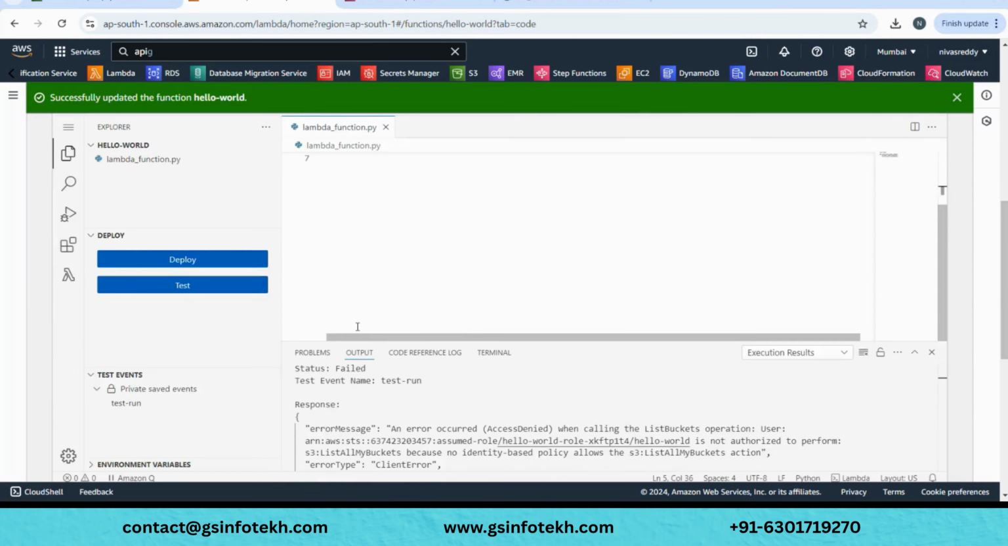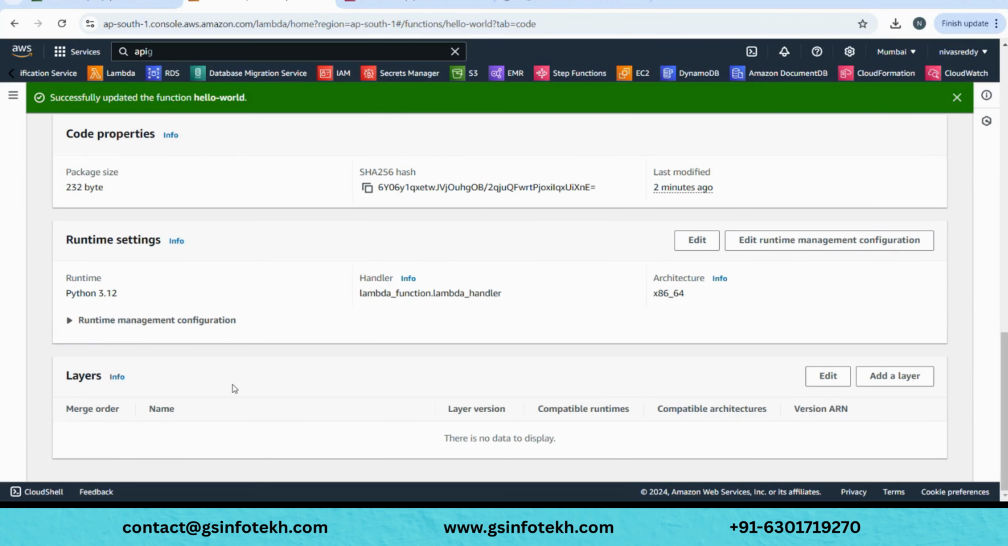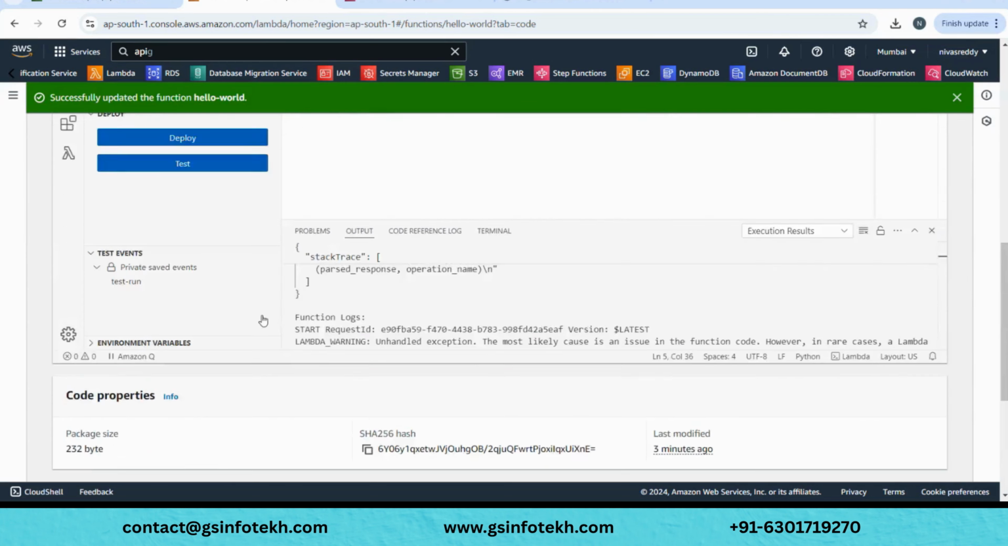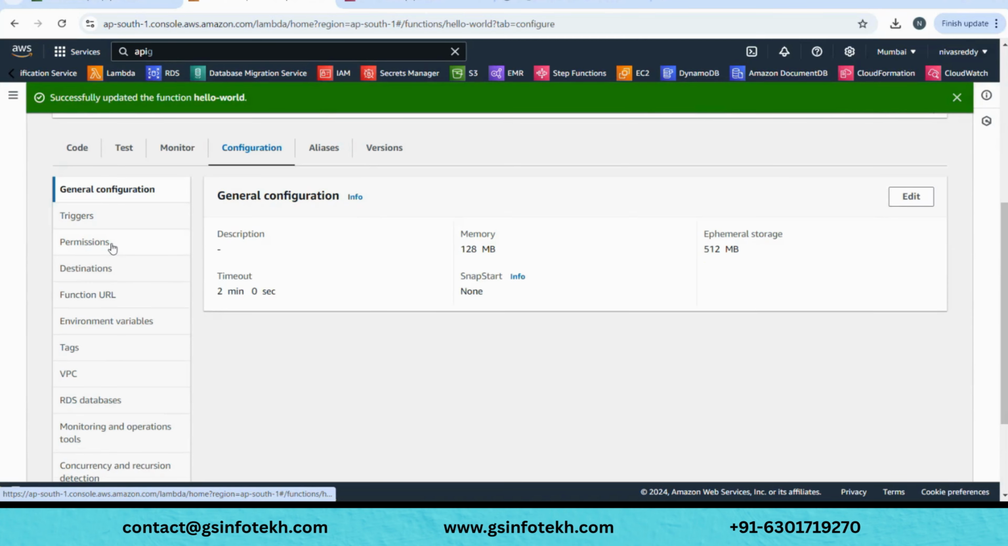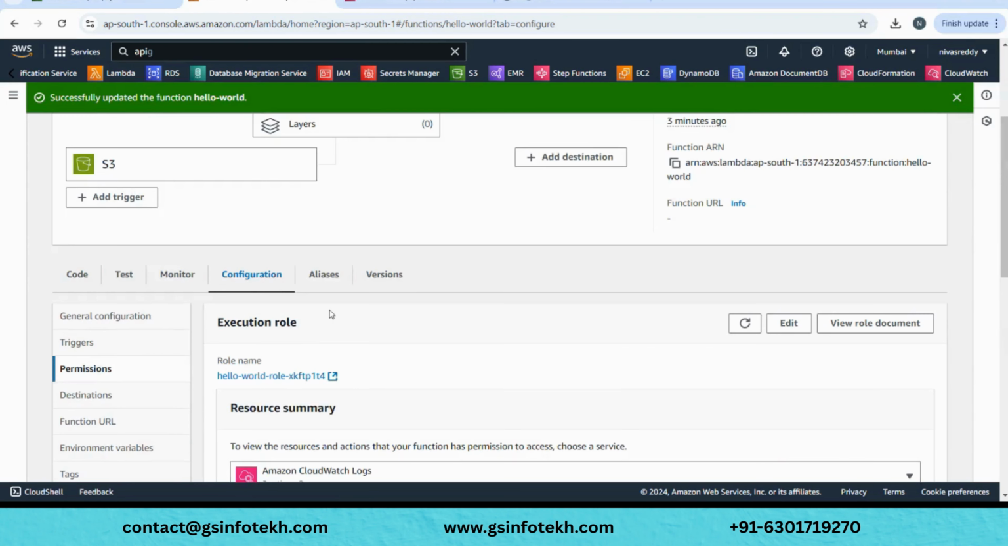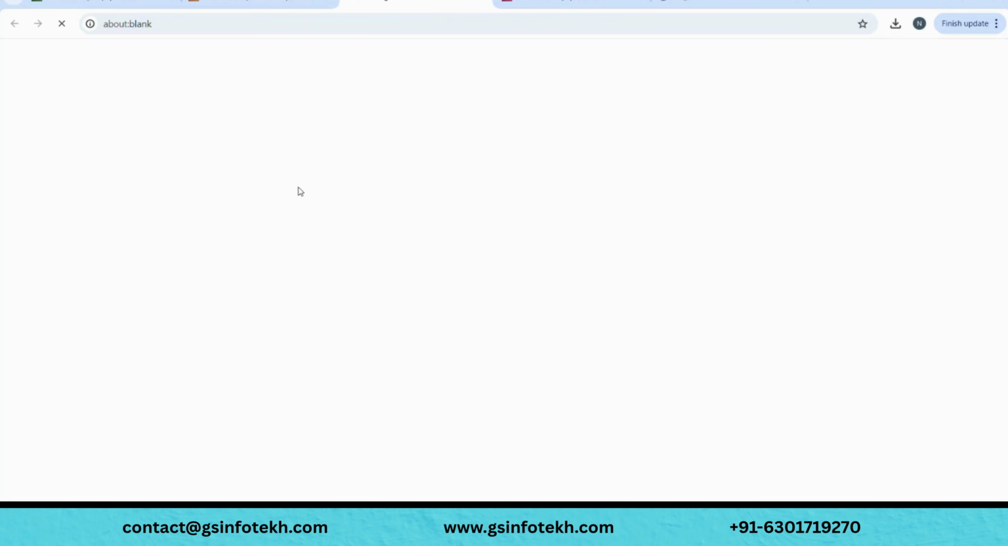So if you want to do so, we can scroll down, and there should be the role related details. Or otherwise, go back to configuration here, and you'll see something called permissions. As I said, all the permissions are given through a role in IAM in AWS. So what is the role name for your Lambda? This is a hello world role which got automatically created. Now we'll click on it.